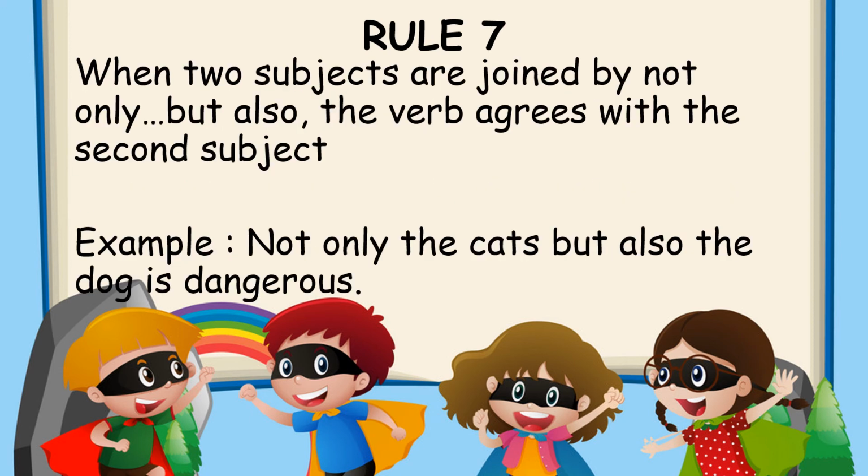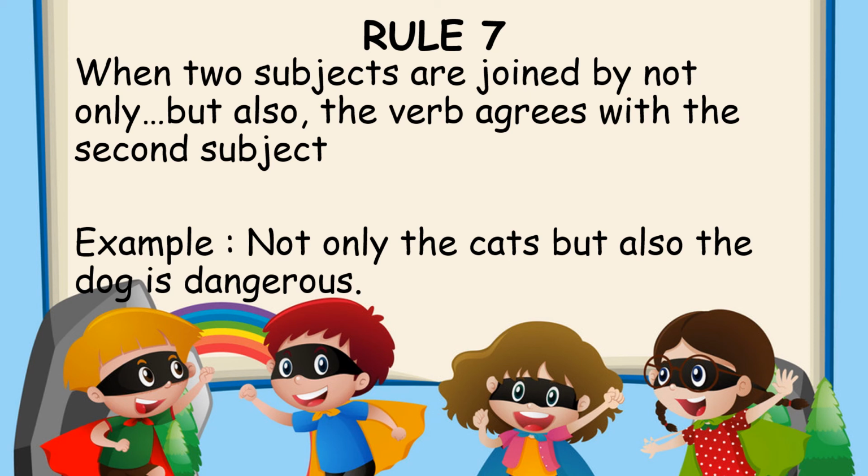Rule number 7. When two subjects are joined by not only but also, the verb agrees with the second subject. So if you have two subjects and these two subjects are joined using the words not only but also, then we choose the second subject, and according to the second subject we write the verb.